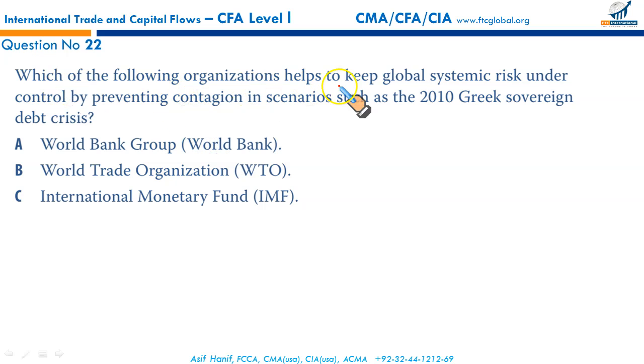Which of the following organizations helps to keep global systemic risk under control by preventing contagion, the dominoes effect, in scenarios such as the 2010 Greek sovereign debt crisis? Well, that's the domain of the International Monetary Fund. The IMF helps to keep countries' specific market risk and global systemic risk under control. The mission of the IMF is to ensure the stability of the international monetary system. That's the system of exchange rates and international payments which enable countries to buy goods and services from each other.